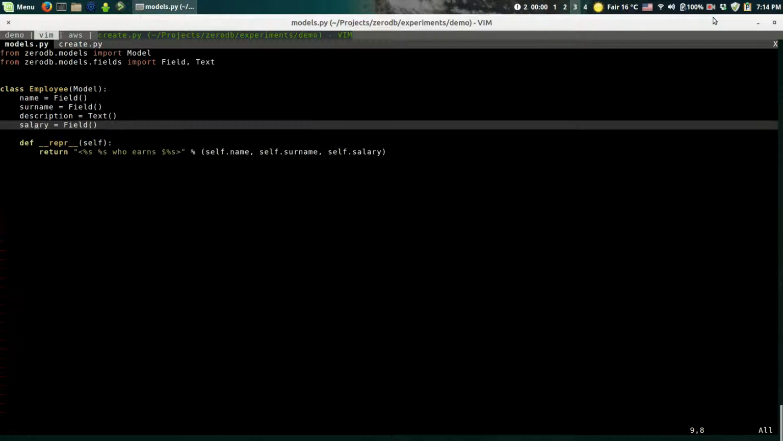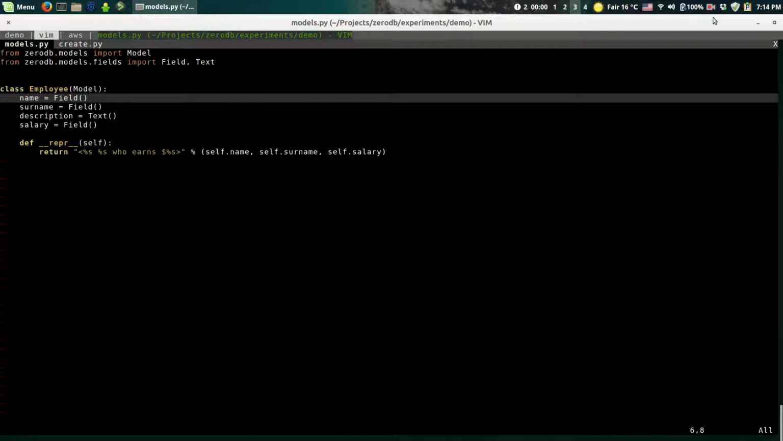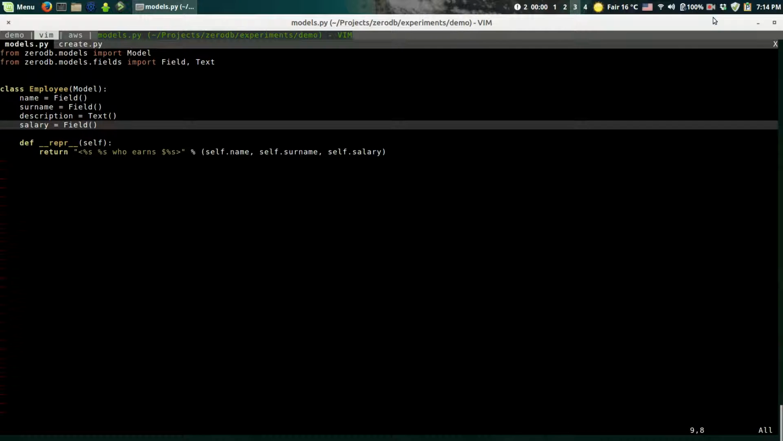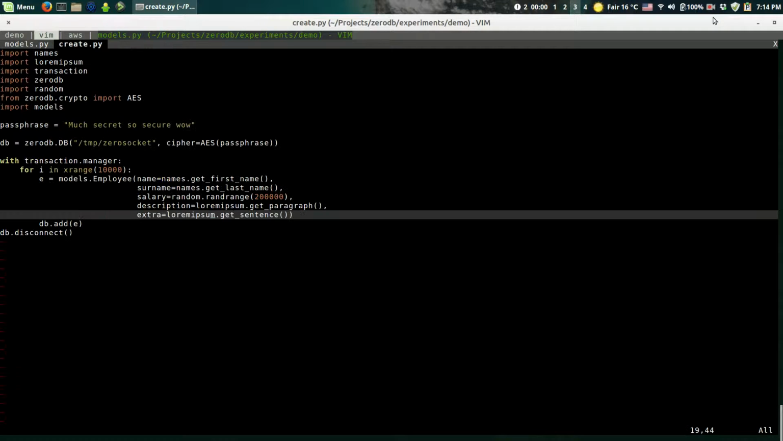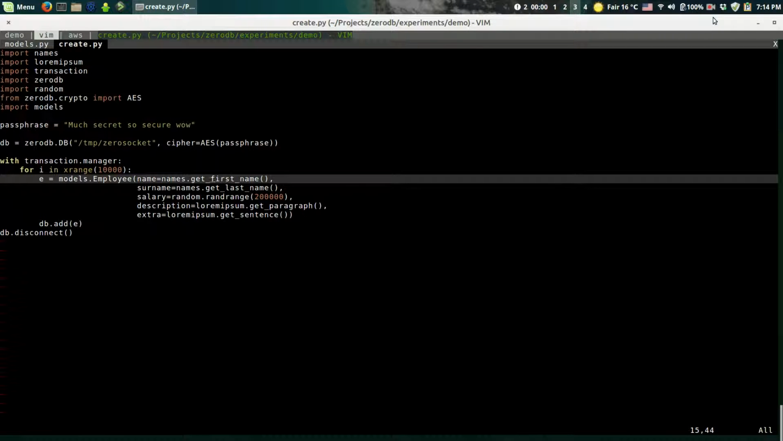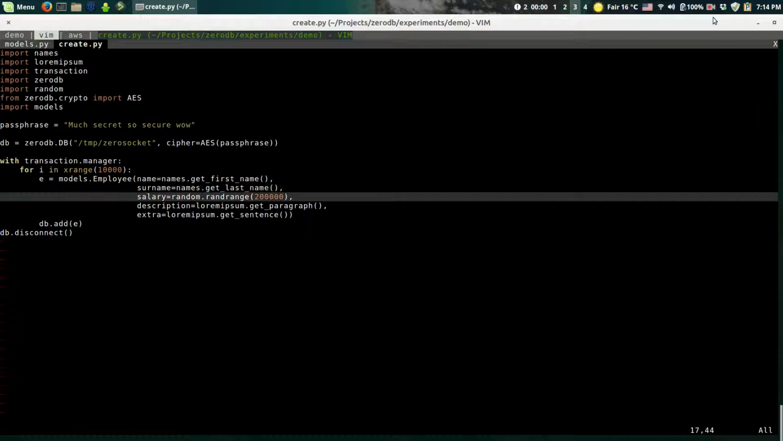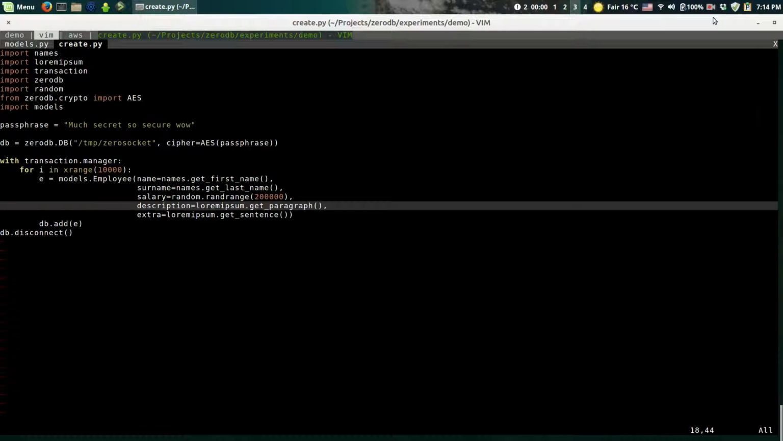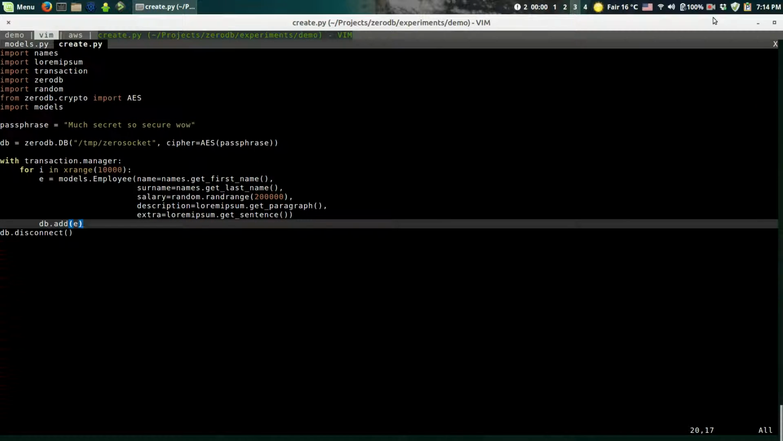So this data follows this employee model, which has name, surname, description, and salary. And that's how you define your data models, which are similar to tables in SQL. And that's what I populated this database with. It is random names, surnames, random salaries, random descriptions, and this extra field which is not indexed, and it's also random. Alright, so let's query that data.